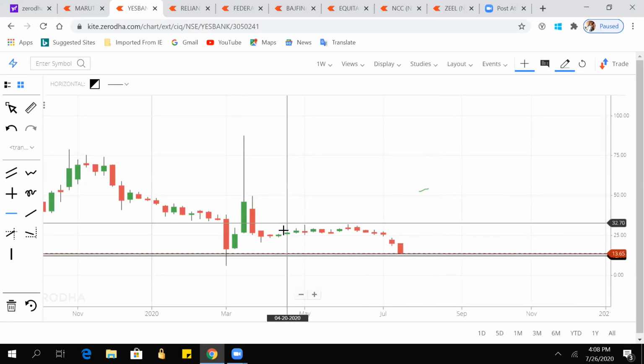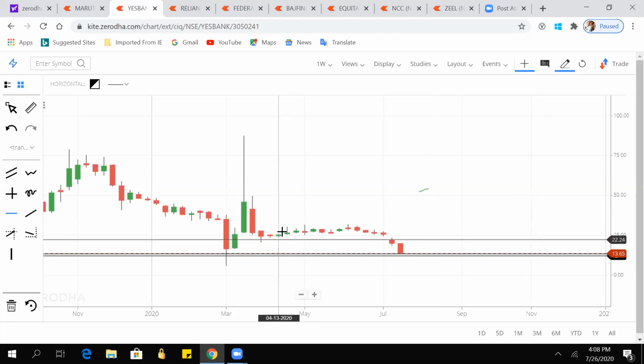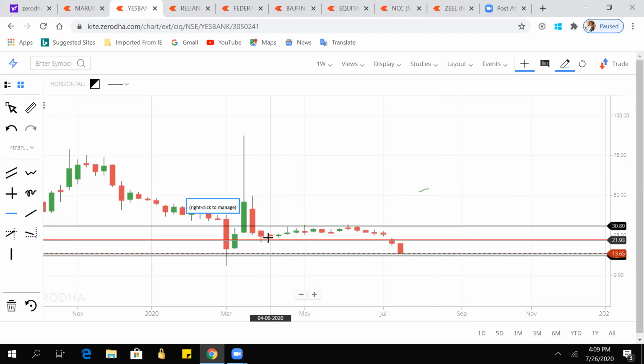But for support and resistance, it has already broken its channel. This was the channel. See for how many weeks it moved between this channel.